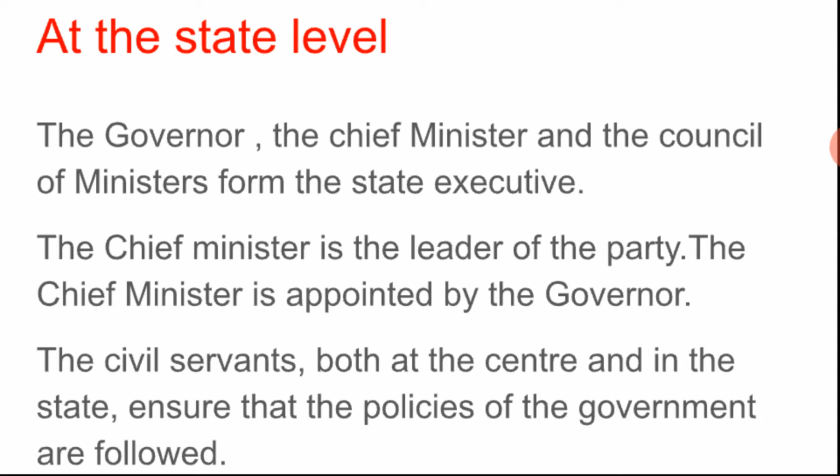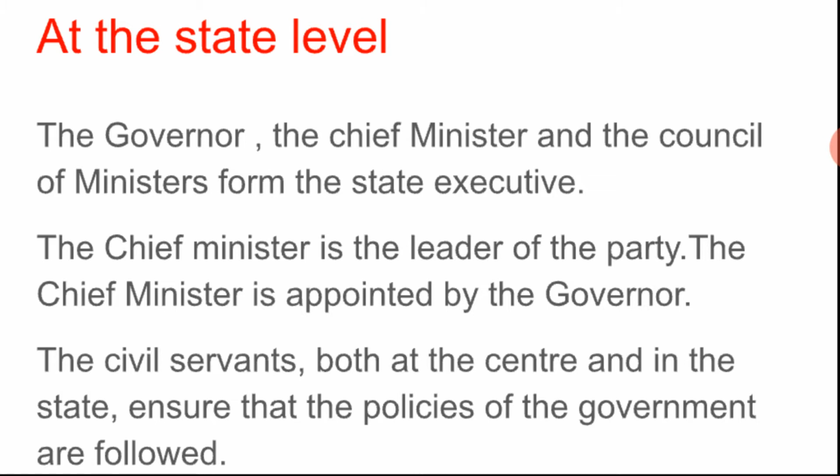The chief minister is the leader of the party that has got the maximum votes in the assembly election. He is appointed by the governor. The chief minister is assisted by a council of ministers. They are responsible for governing the state. So the chief minister is the leader of the party that has got the maximum votes.